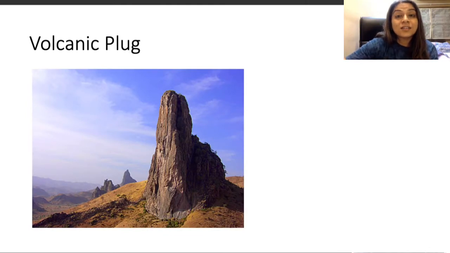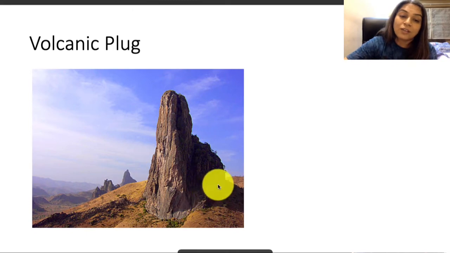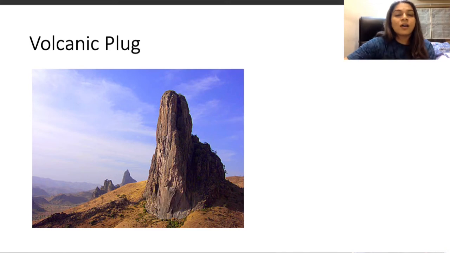The next is the volcanic plug. This used to be inside; it is kind of an intrusive landform. When there is a volcanic cone and lava is trying to come out, it could be an acidic lava, which is why it is moving slowly.